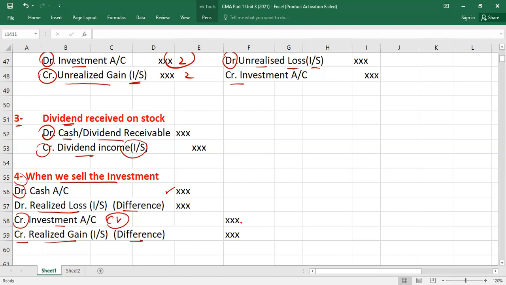So I'm asking a simple question from you. Whenever you buy the investment, is your investment account debit or credit? Debit. It means the investment value will increase. And whenever you sell the investment, is your investment account credit or debit? Credit. It means it will decrease the investment value. Correct? So you should also remember the effects of the double entries. Clear?